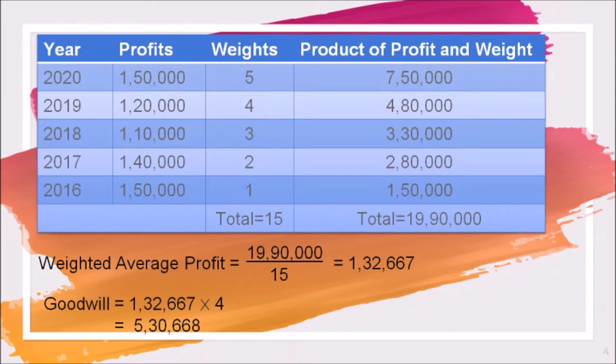Now we'll calculate the goodwill. Okay, so the goodwill is equal to weighted average profit multiply number of years purchase. Earlier we kept average profit multiply number of years purchase, but now weighted average profit multiply number of years purchase, and number of years purchase is given in this example 4. So the total comes out 5,30,668. That is what the value of goodwill through weighted average profit method, right?